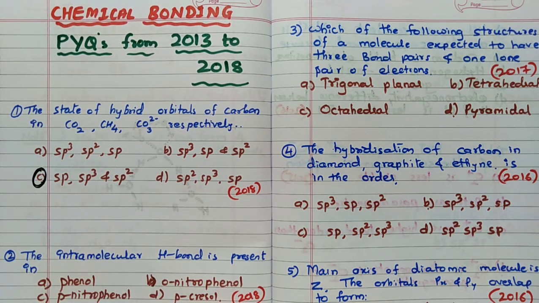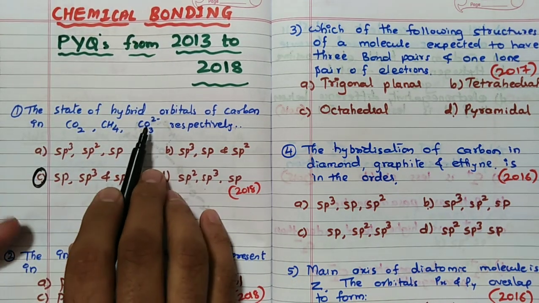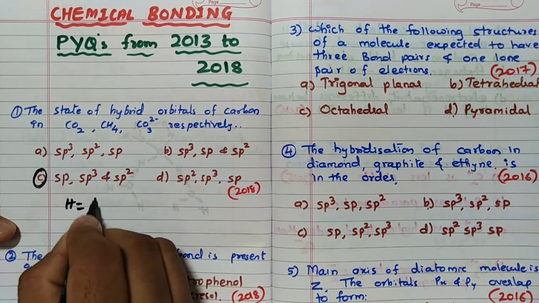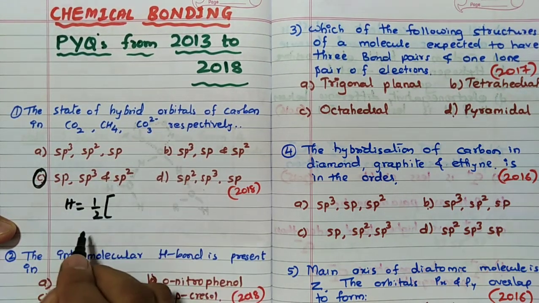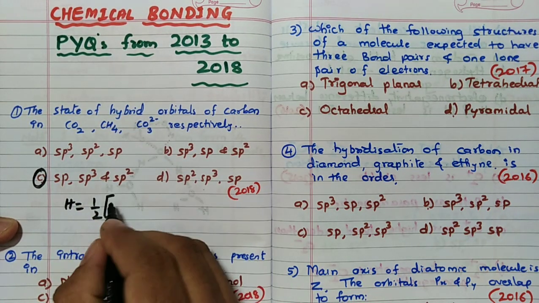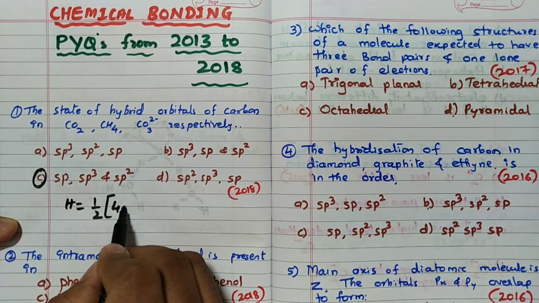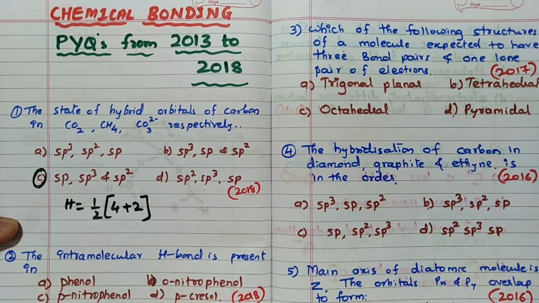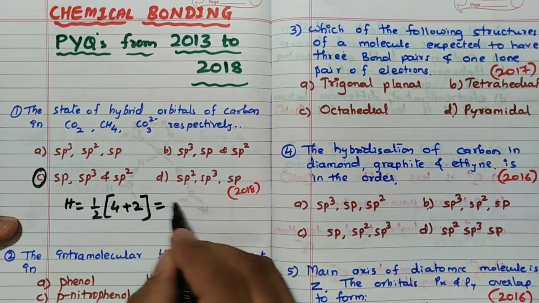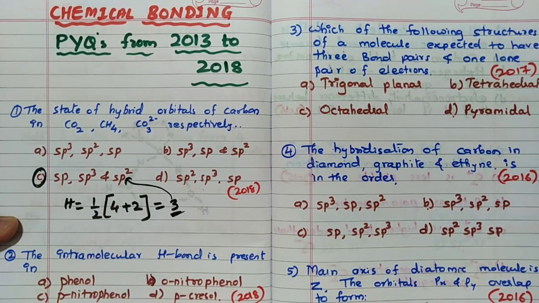See, you can save your time like this. CO2 is very famous, we know that. Or otherwise, CH4 is SP3, so only 2 options are left. Then you can think about CO3 2 minus. Or you can do it like this also. H is equal to half into, valence electrons of carbon is 4, right? It is divalent oxygen, so don't calculate; for the 2 minus charge, 4 plus 2. See my hybridization video for this. So H is equal to 6 by 2, which is 3. 3 means sp2. So the answer is C.